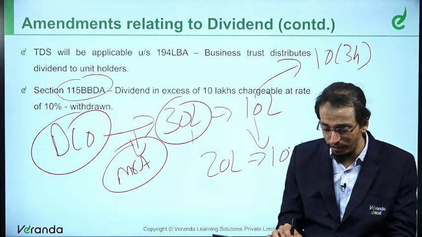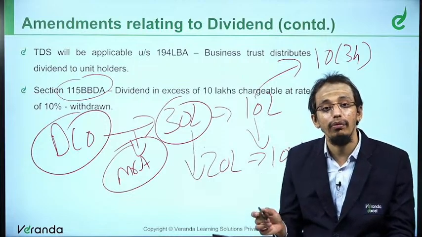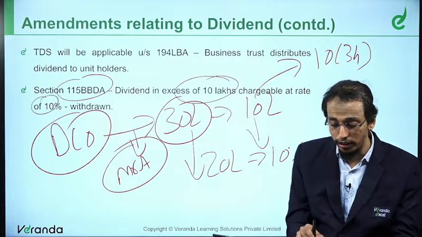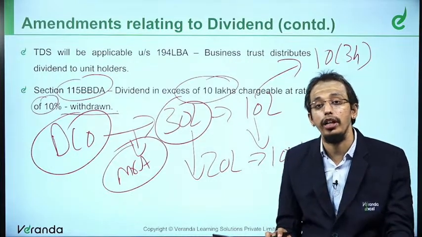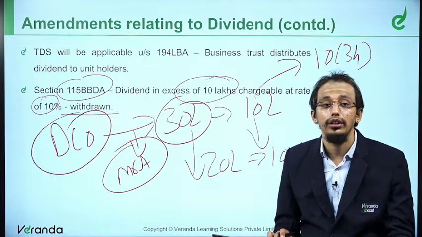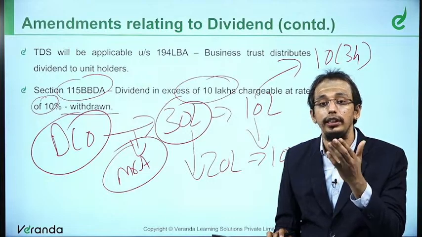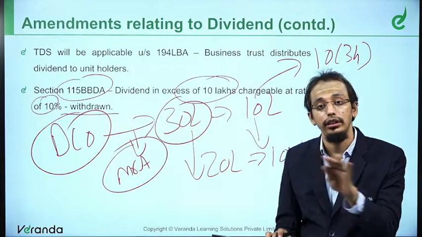Now entire 30 lakhs will be taxable. Where is the question of 115BBDA? Therefore, dividend in excess of 10 lakhs chargeable at 10%, that is withdrawn. Another amendment relating to dividends. Under section 115BBDA, dividends were taxable at the rate of 10% if it exceeded 10 lakhs. That is now withdrawn.